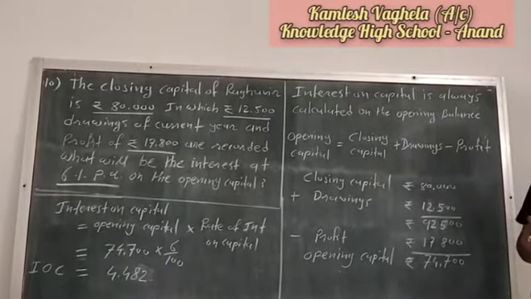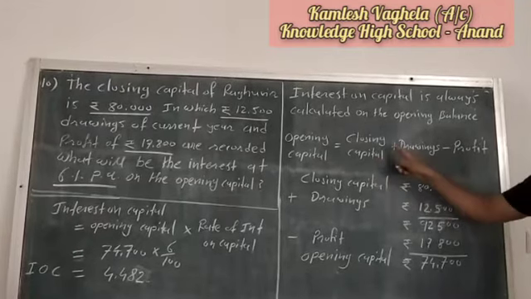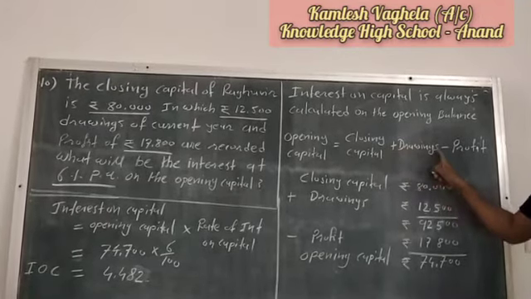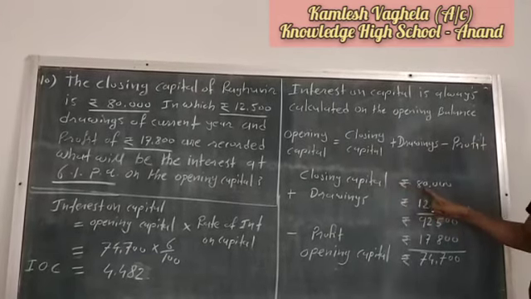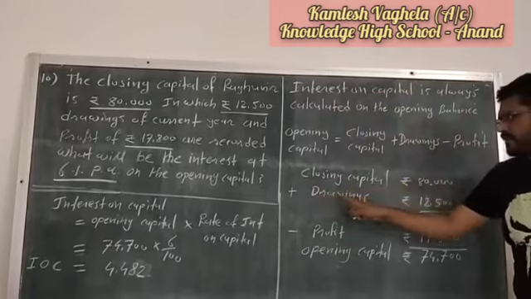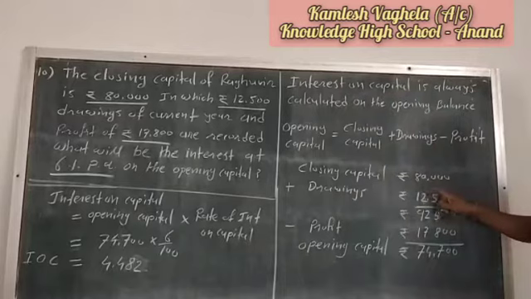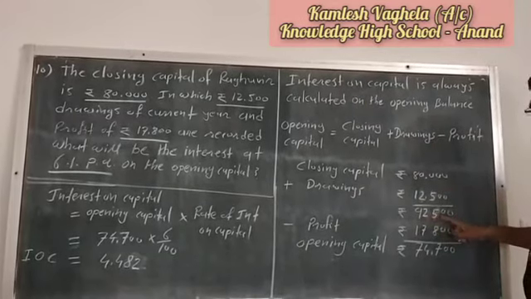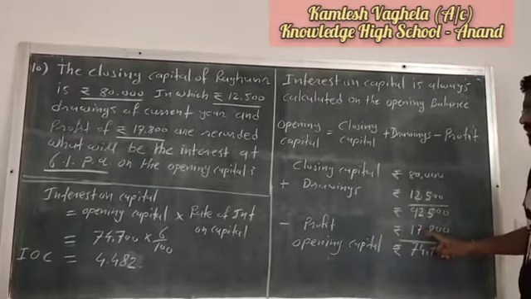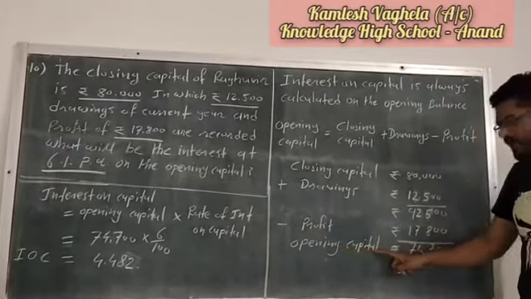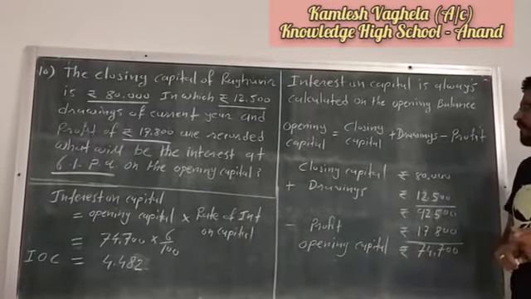So first, closing capital is how many rupees? 80,000. That is given in the example. Then plus drawing, that is 12,500. The total of these two is 92,500, minus profit, that is 17,800. So you will get the opening balance of capital, that is 74,700.